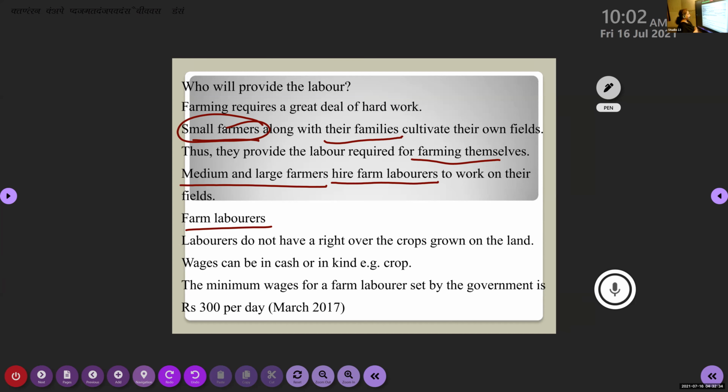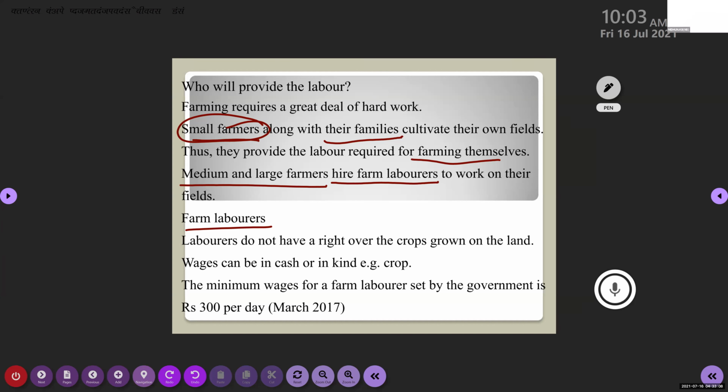Now, whenever any laborer is working on a farmland, doing cultivation, do you think that whatever they are cultivating, they can take and go? Can they take and go? No. Why? Because they are the ones who are working, right? Laborers are working on the large farmers' land, right?